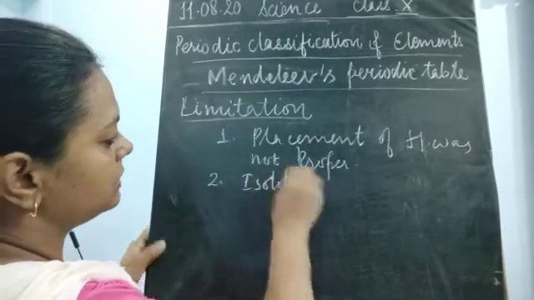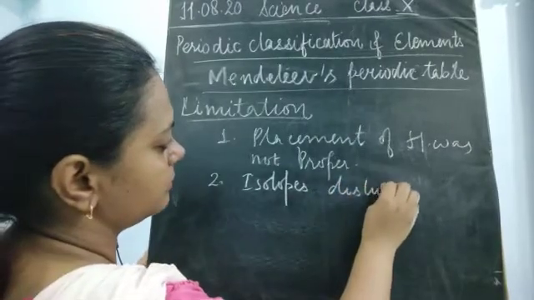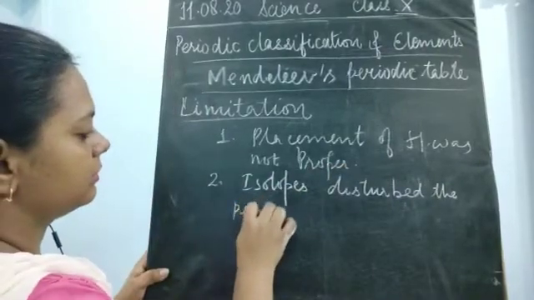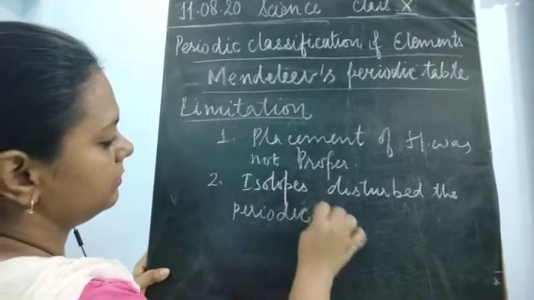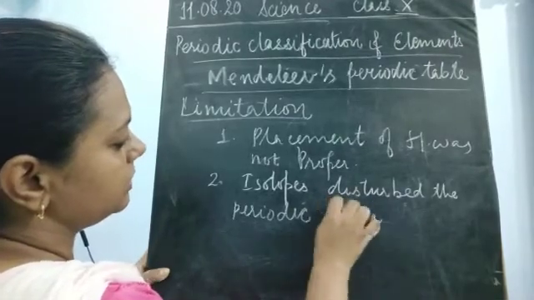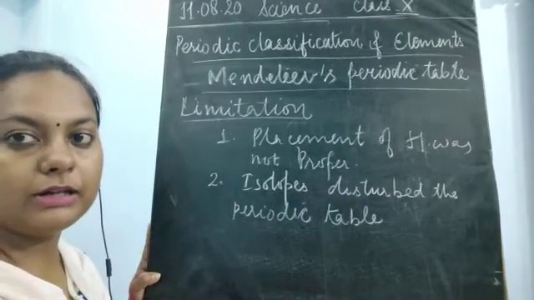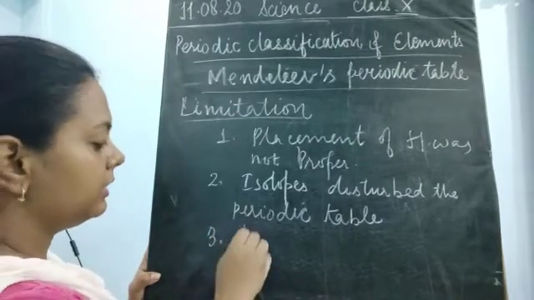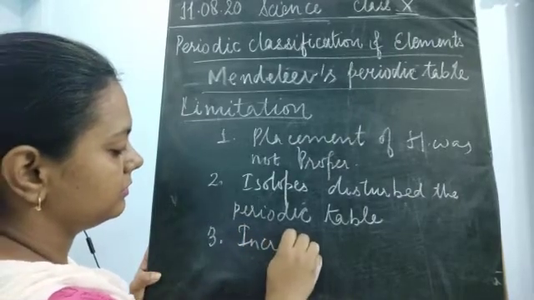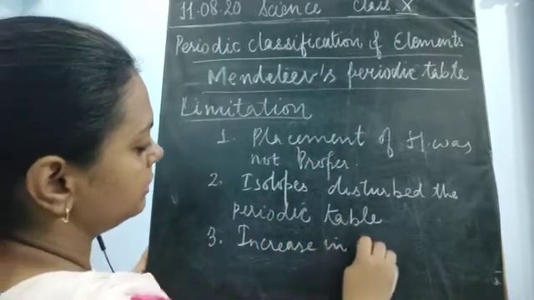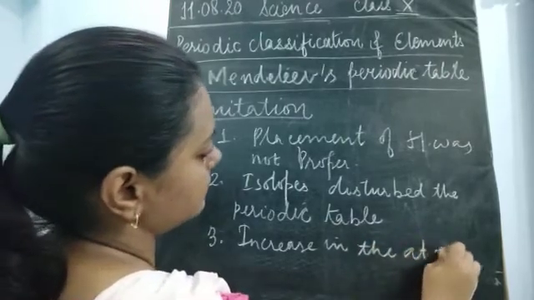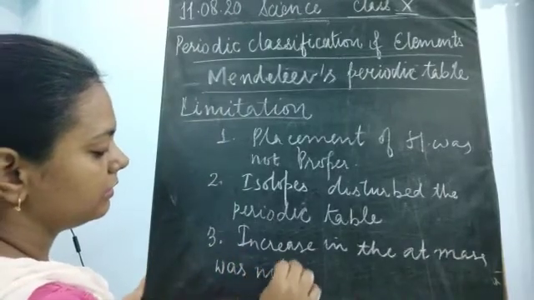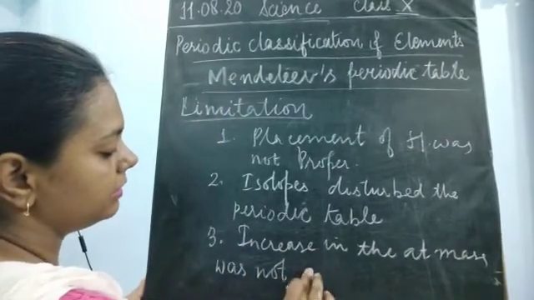The next problem was the placement of elements after the discovery of isotopes. Isotopes disturbed the periodic table. Why? Because they had different atomic masses. The next problem was that the increase in the atomic mass was not in a regular manner.